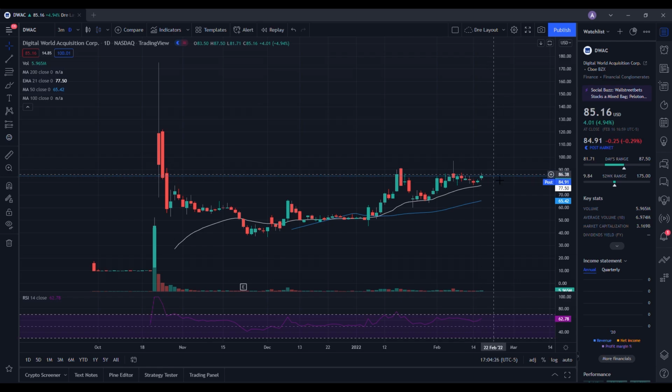And one thing I want you guys to be aware of, I was saying that we wanted to see it touch the 21-day EMA around 75 or 76. I was unable to give you guys an update, but the stock got down to 77. So that does look like it would have been a solid entry considering where we're at right now. We ended up testing a high of 87.50 on the day.